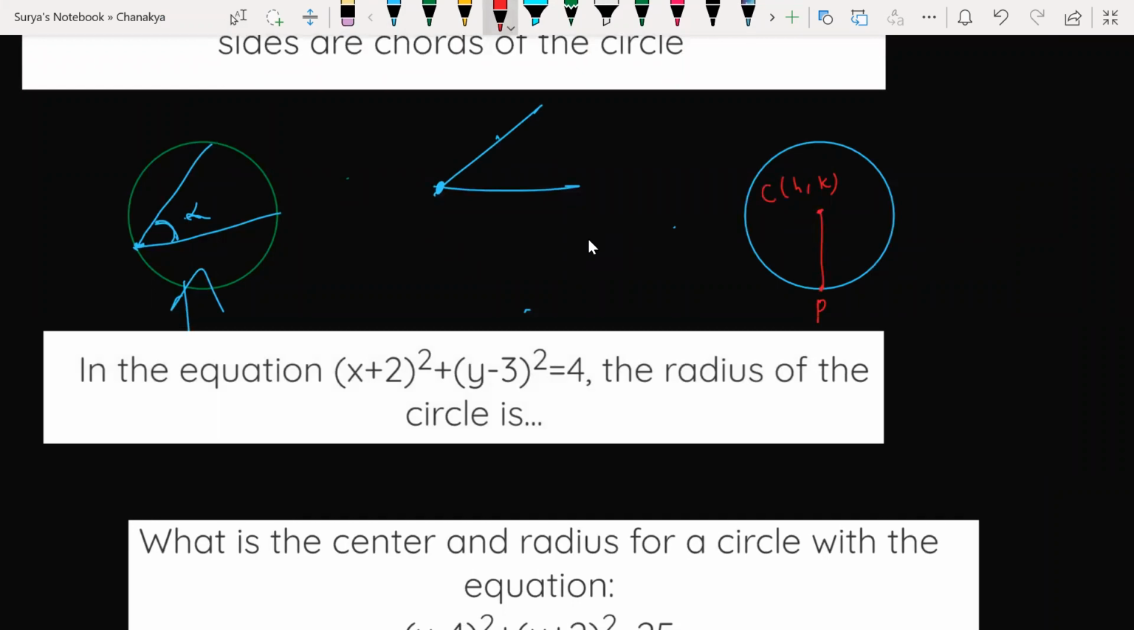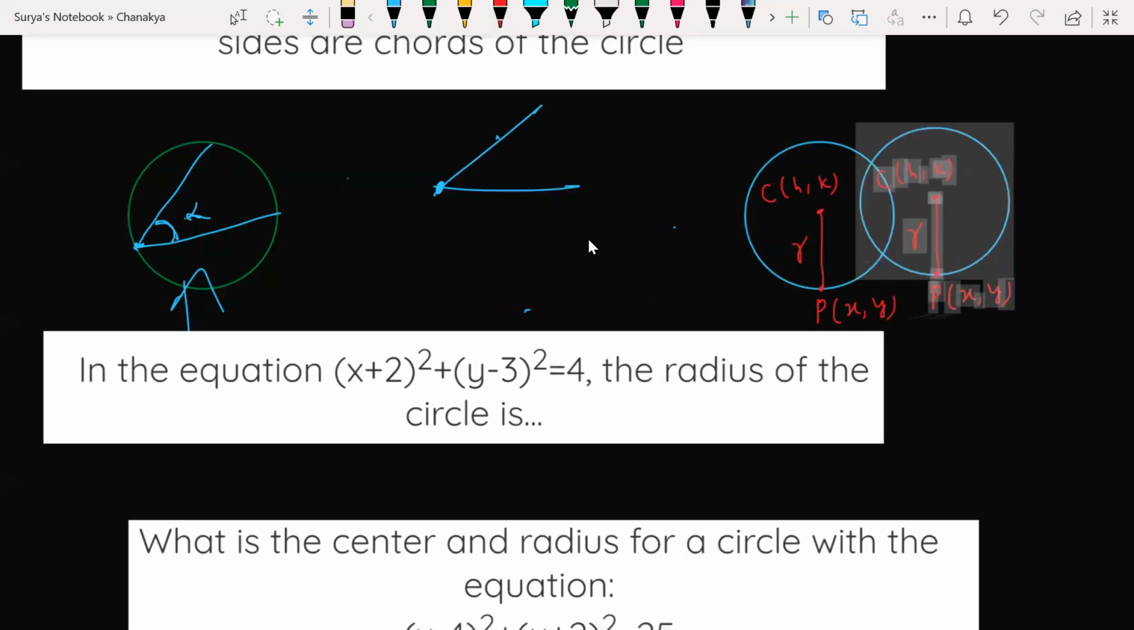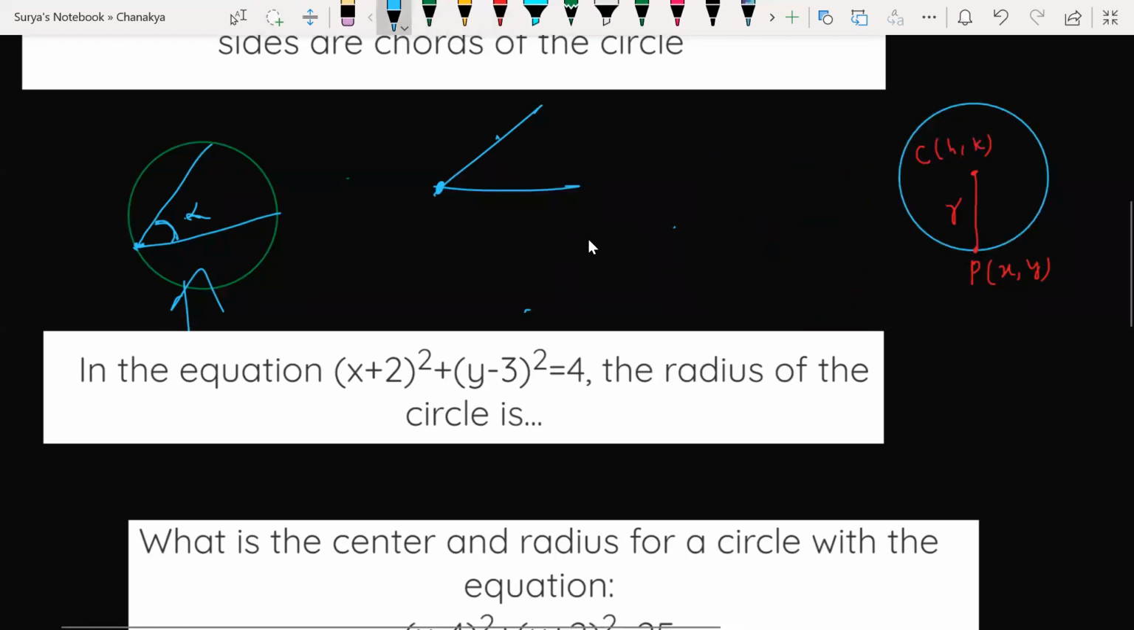C, I mean, I'm denoting the center by C, this is P, and this is the radius. Look, if this point, let me take any point called P of x comma y. A circle is passing through a point called x comma y. That circle is passing through a point P of x comma y. Then what is the general equation of that circle?